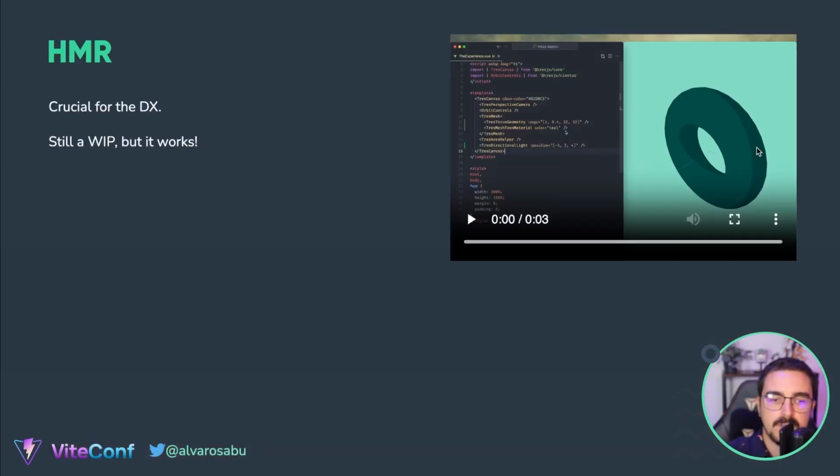Something that is important for us, and I'm going to show you here, is hot module replacement. Okay, this has always been really tricky when you're dealing with TresJS because you need to dispose objects for performance reasons, and it's quite tricky.